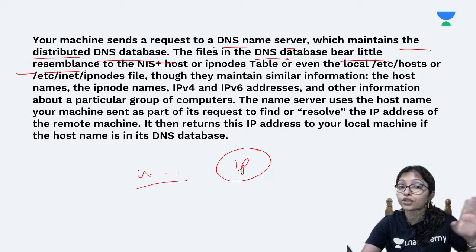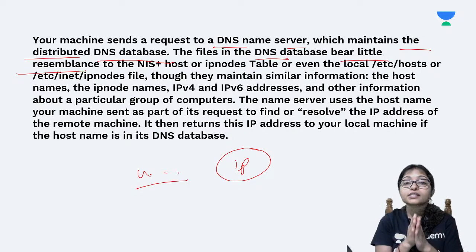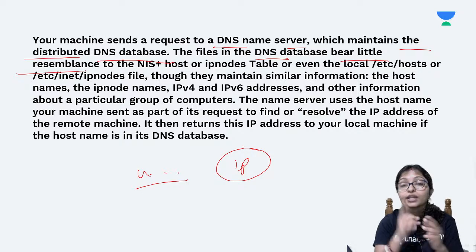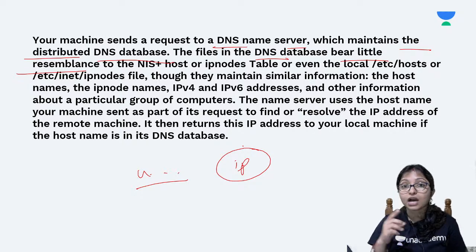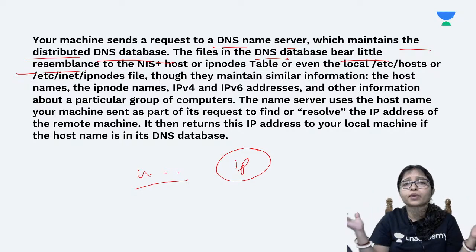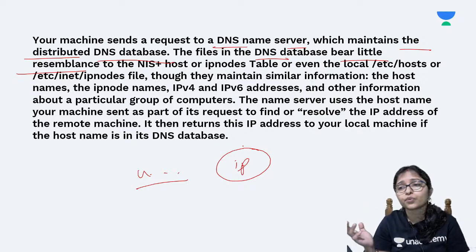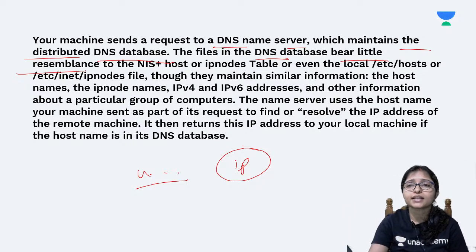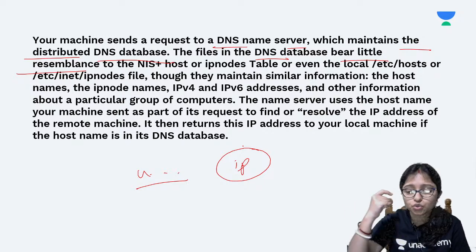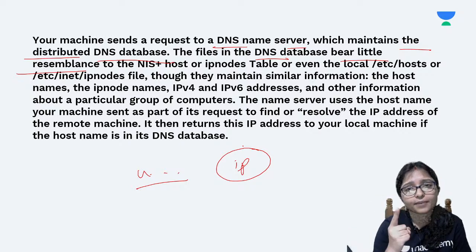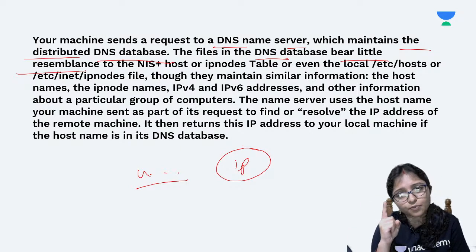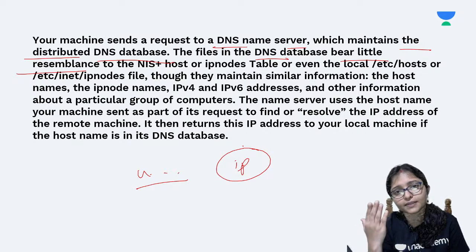But it is not that easy, because it is not possible to store everything in one single database. Now there are trillions of websites throughout the world. There are so many websites. Is it possible to handle it in one database? Is it possible to handle it through one table?